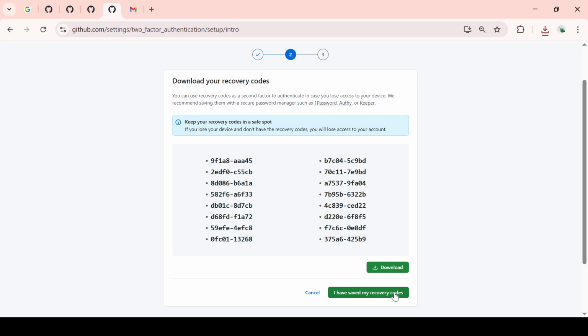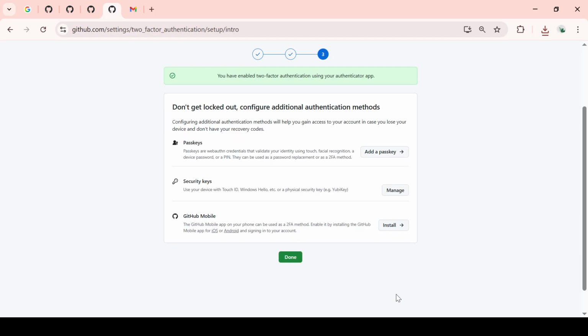Once you've secured your recovery codes, GitHub will prompt you to confirm that you have saved them. This step is crucial as it's the final hurdle in completing your 2FA setup. Double-check that you have a copy of those recovery codes stored safely, and then confirm the setup completion. And there you have it. You've successfully set up two-factor authentication on GitHub.